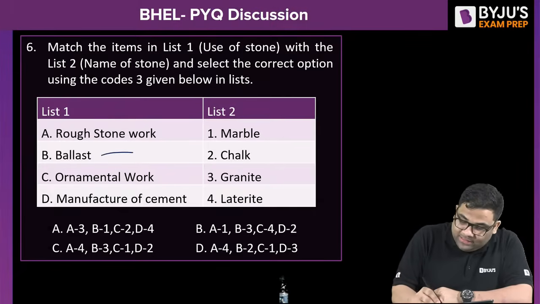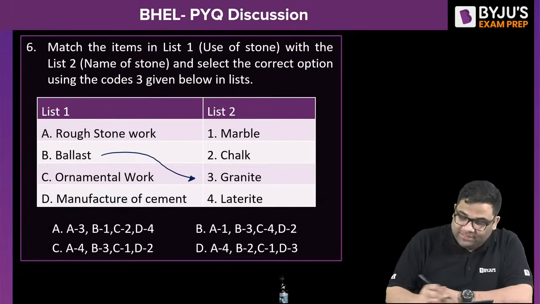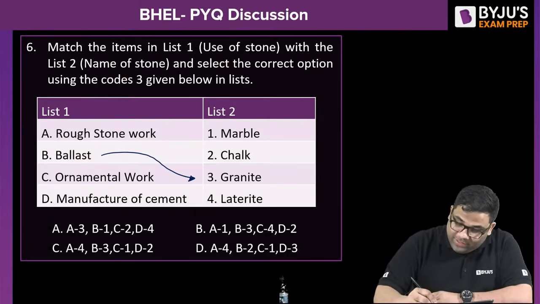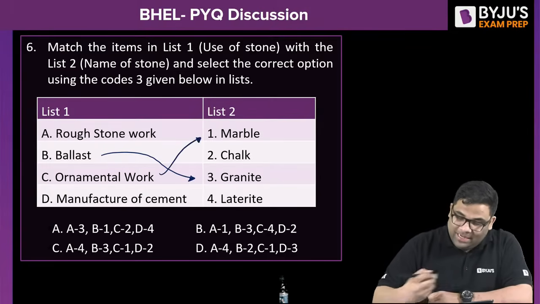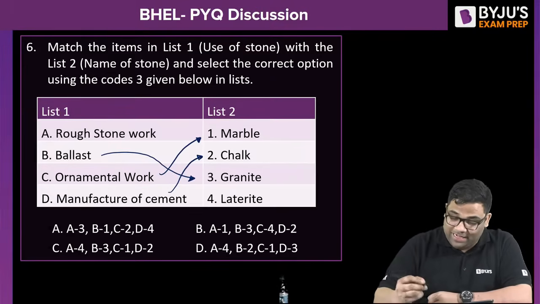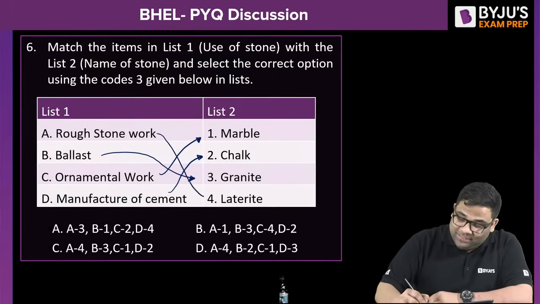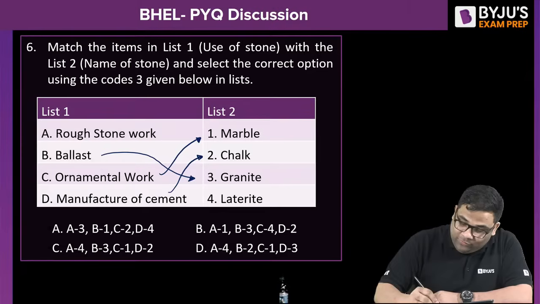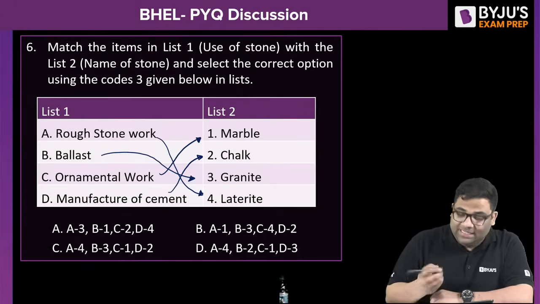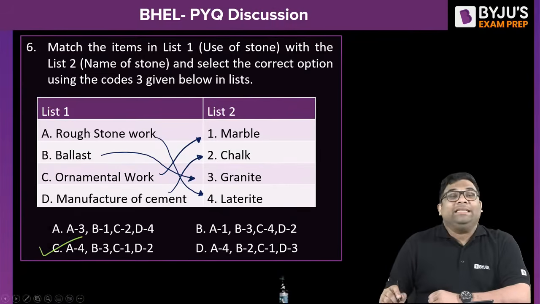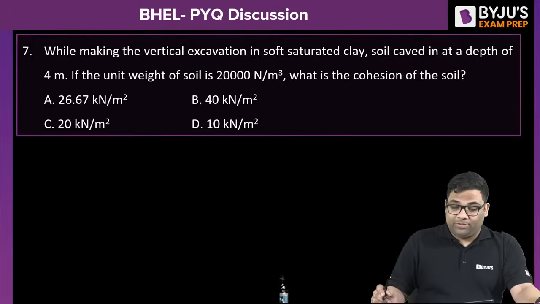See, for ballast we go for granite, right? And for decoration purpose or ornamental work, we go for marble. And to manufacture cement, we go for chalk, or because it's limestone, right? So the left option is this one, so the answer is C. Some questions can be asked in the examinations where you can do intelligent guesswork if you do not know the right answer. So the answer is C. Very good. Let us solve the next question.